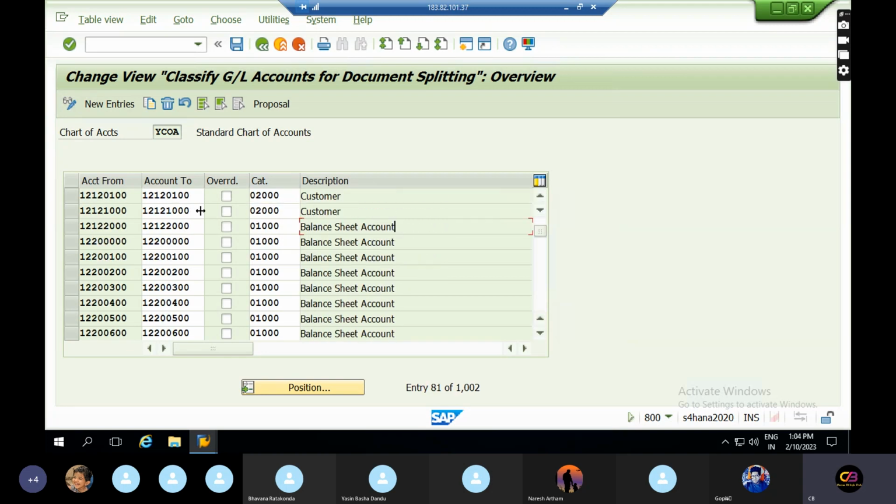Some of the GL accounts are taken directly as balance sheet accounts, and some GL accounts are taken as customer. Whatever GLs you have, if you want to split the GL accounts and apply document splitting, then the GL account should be classified with a category. If any GL account is not classified with this category, then errors will occur. We can say the same thing to the interviewer.